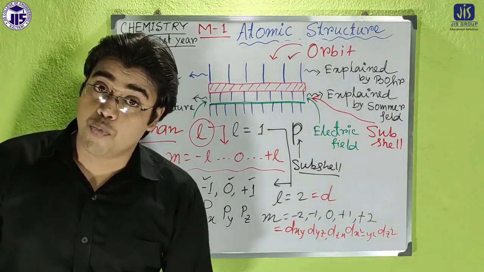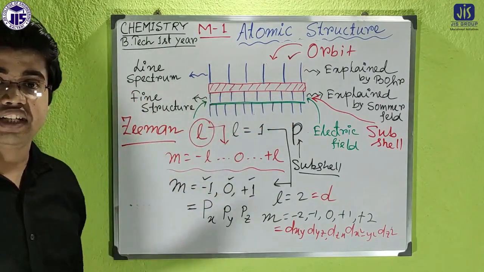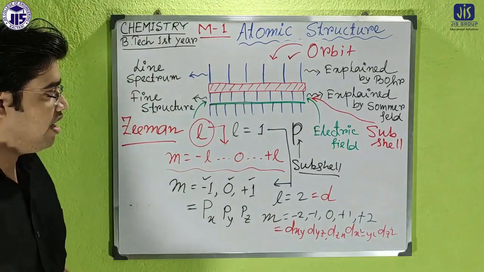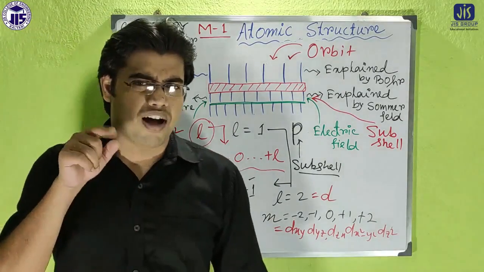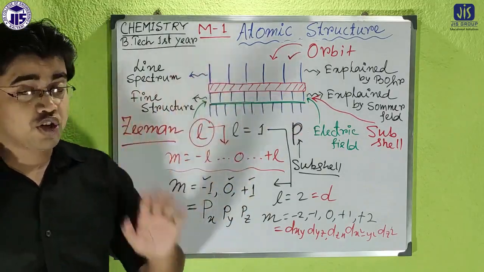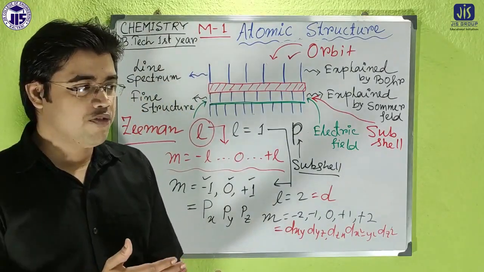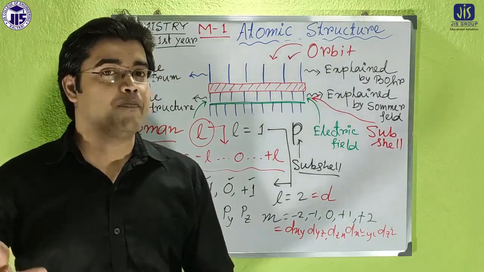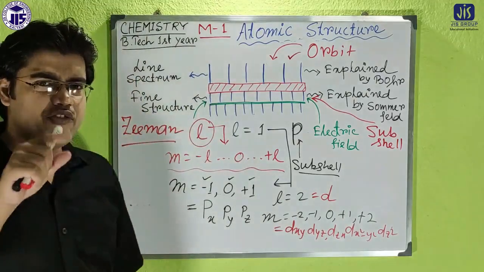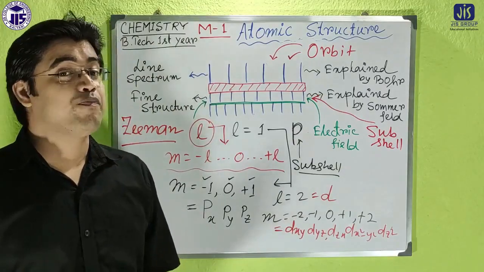So in that way, Zeeman successfully explained why each and every line is split into several lines, and that is called the Zeeman effect. You can keep in mind that Zeeman aims for magnetic moment, because there is also another effect called the Stark effect, and at exam time it becomes very confusing which is the Stark effect and which is the Zeeman effect. That is a simple way to remember it. I will give you another trick for Stark also.